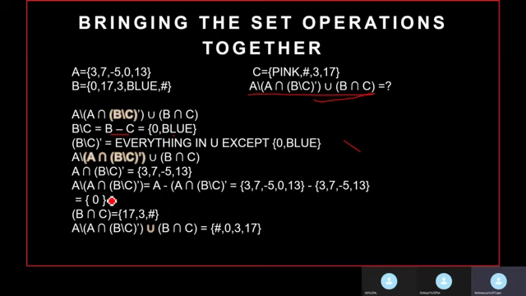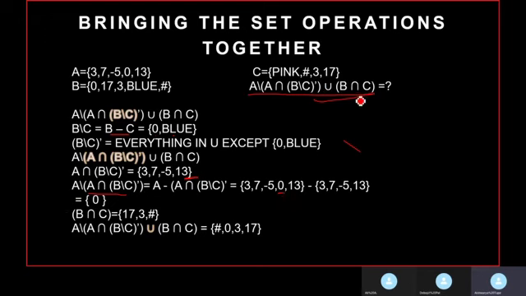Now the next part is A divided by the entire expression. Let's consider this expression as x. So A divided by x is nothing but A minus x. From A, we have to subtract the previous expression. So that will be nothing but 0, and this part is over.